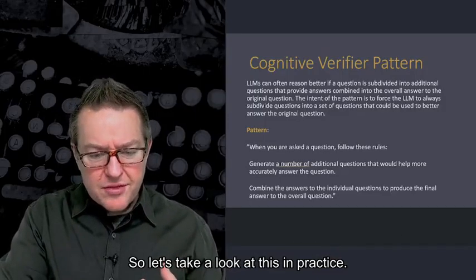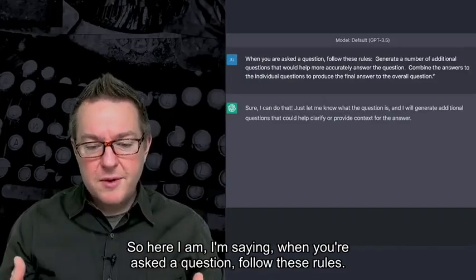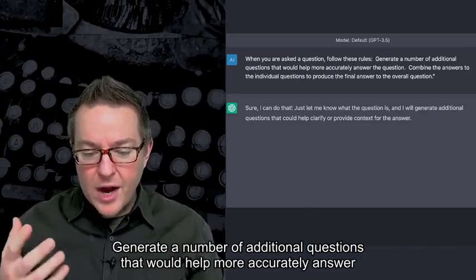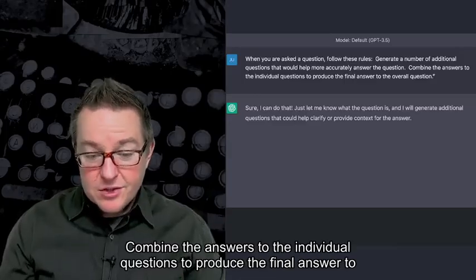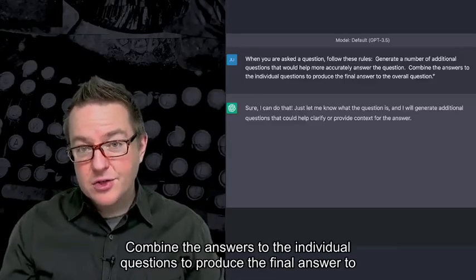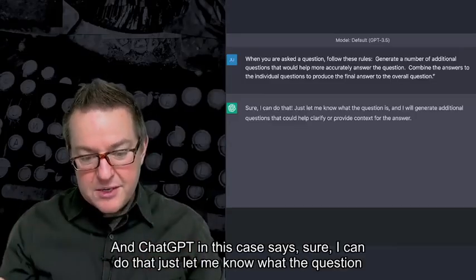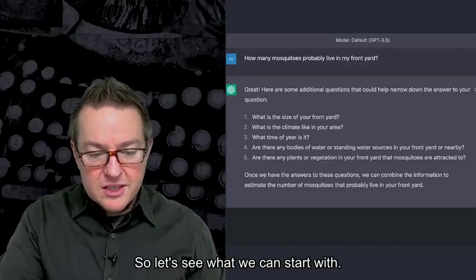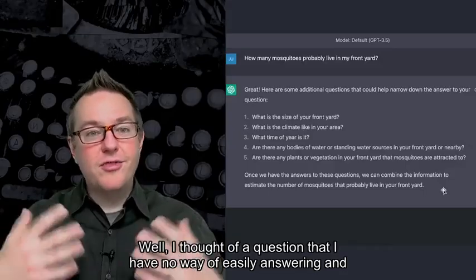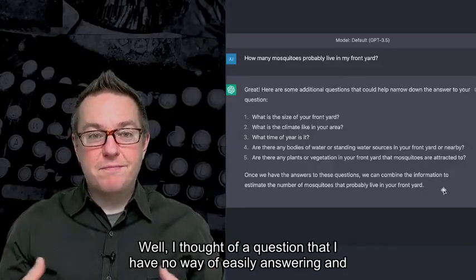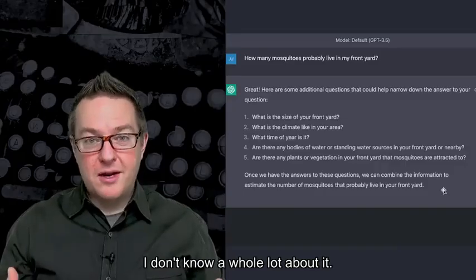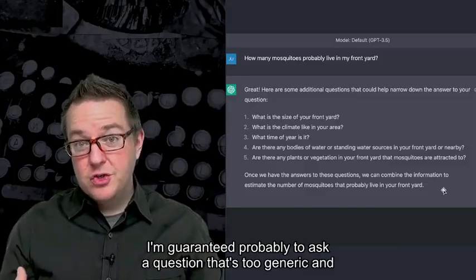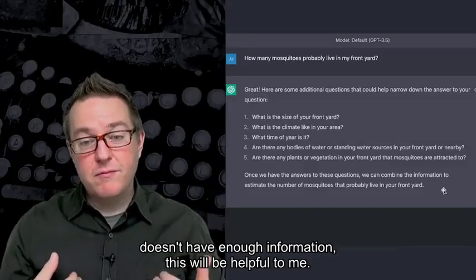So let's take a look at this in practice. Here I'm saying when you're asked a question, follow these rules, generate a number of additional questions that would help more accurately answer the question. Combine the answers to the individual questions to produce the final answer to the overall question. And ChatGPT in this case says, sure, I can do that. Just let me know what the question is and I will generate additional questions. So let's see what we can start with. Well, I thought of a question that I have no way of easily answering, and I don't know a whole lot about it. So I figure by asking a question that I'm probably guaranteed to make too generic and without enough information, this will be helpful to me.